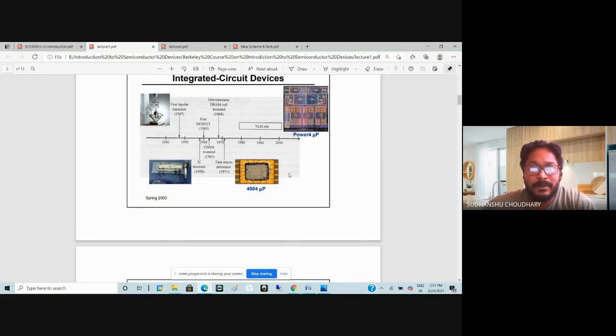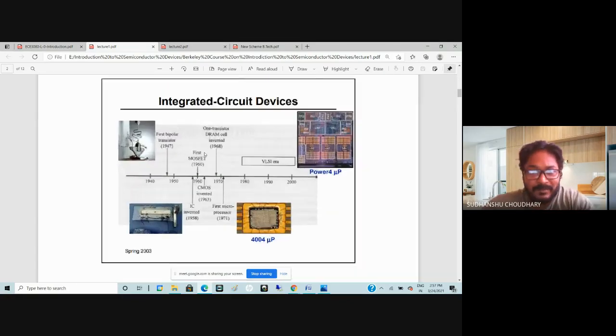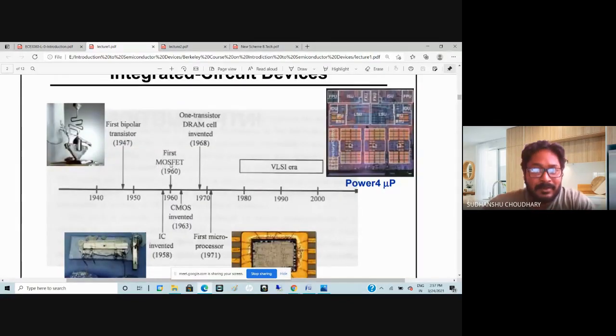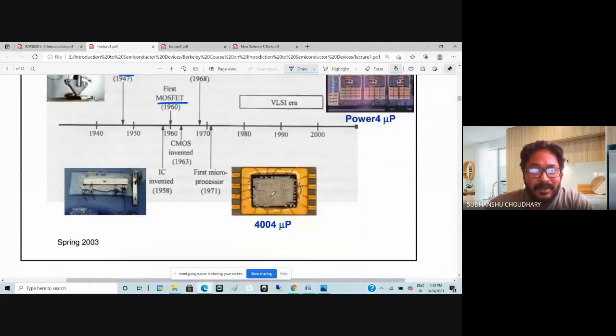MOSFETs and FinFETs also. So these are transistors basically, right? Here you might see a MOSFET, metal oxide semiconductor field effect transistor, or maybe a bipolar transistor. So both can be utilized. A bipolar transistor can be utilized, and a MOSFET can also be utilized to make an integrated circuit, right?